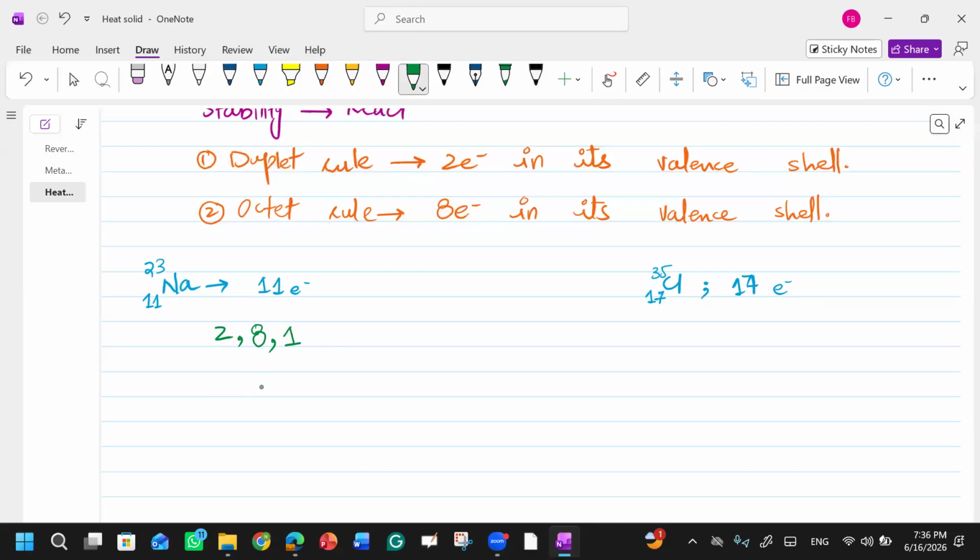Are you clear with this electronic configuration? So in the valence shell of sodium, how many electrons are there? 11 electrons are the total electrons. The last one is known as the valence shell electron. Valence shell electron.